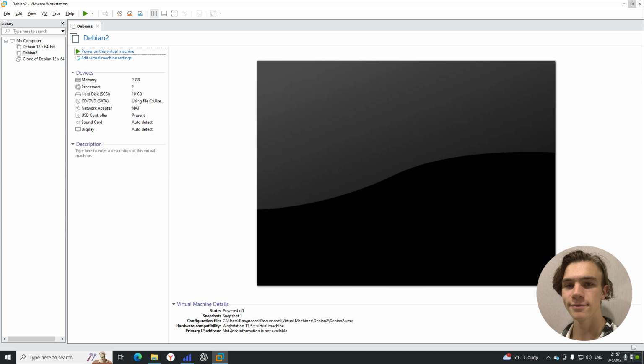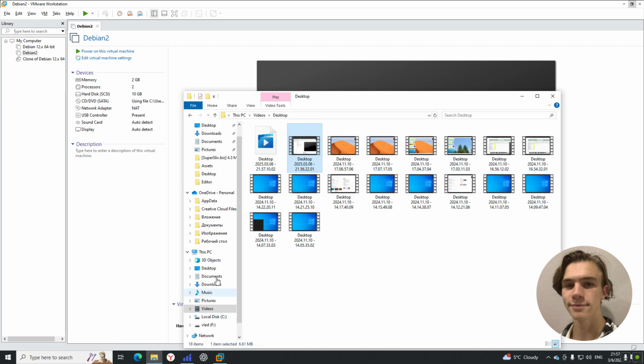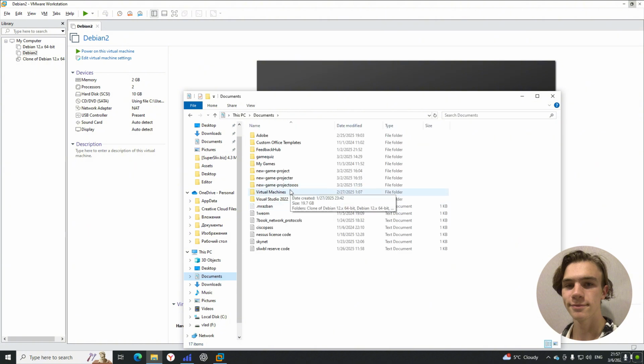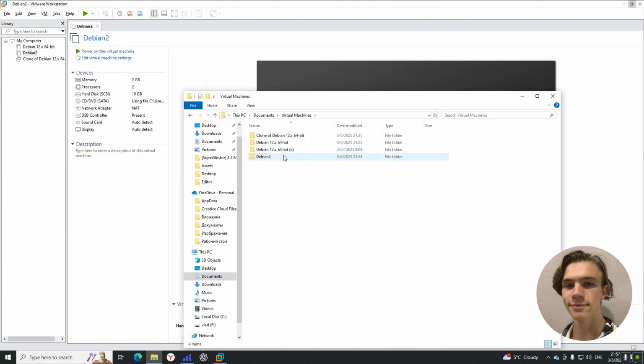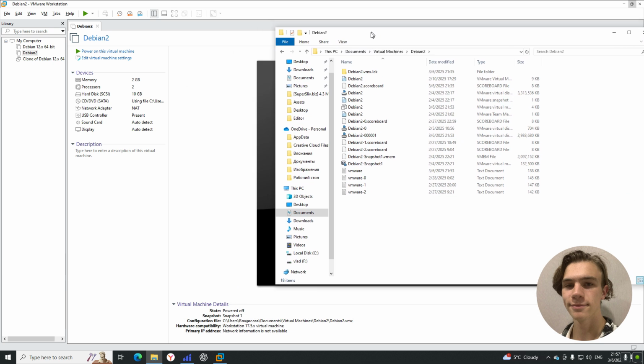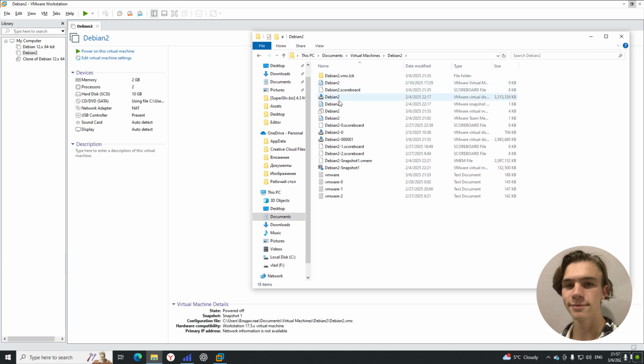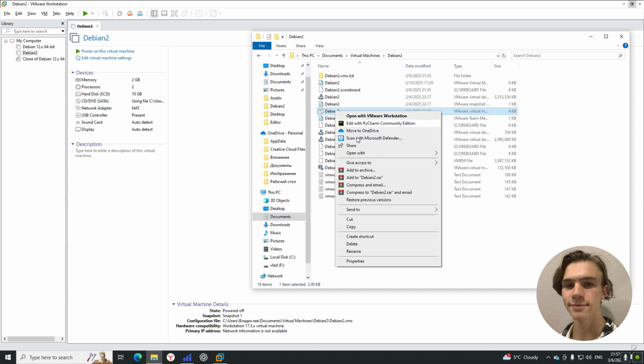Okay, first you need to find the configuration file and find this in your Explorer. Documents, Virtual Machine, Debian 2. Okay, how to look for the configuration file? It looks like this: VMware virtual machine configuration. Open with Notepad.